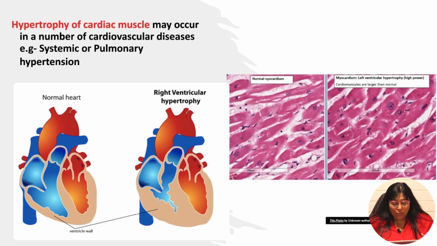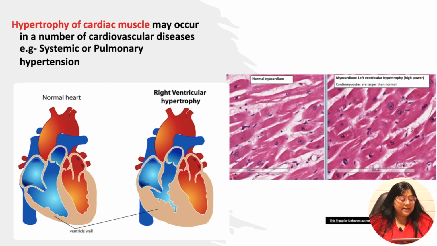So as you can note here in this histological picture, this is a picture of the normal myocardium and this is a picture of the left ventricular hypertrophy, and you can see the increase in the size of the myocytes, cardiac myocytes in this case.